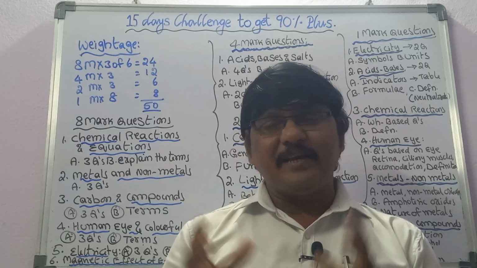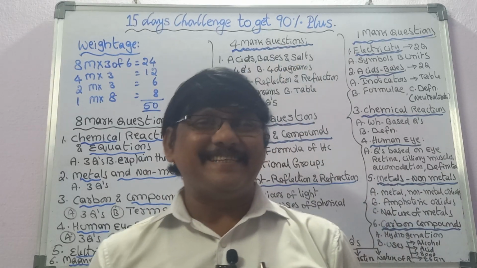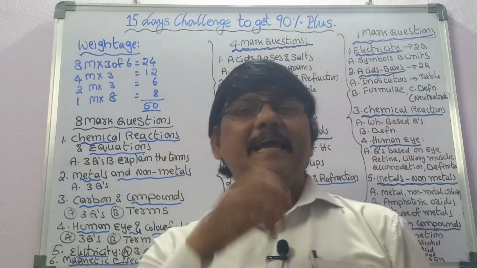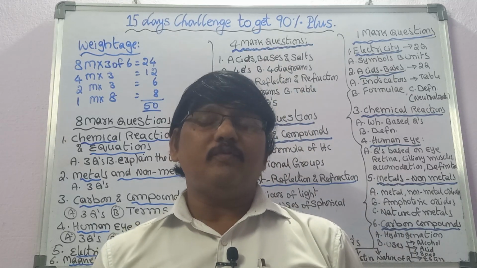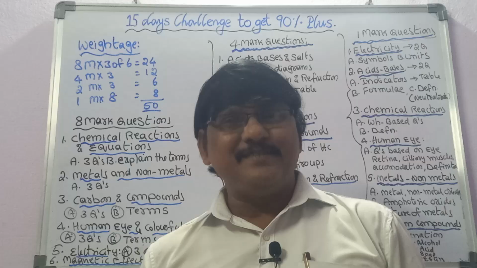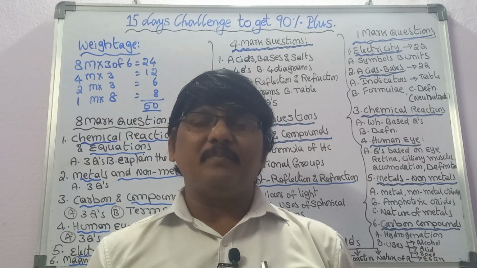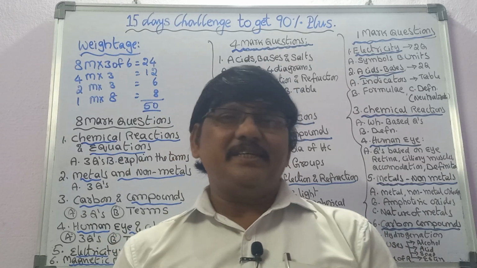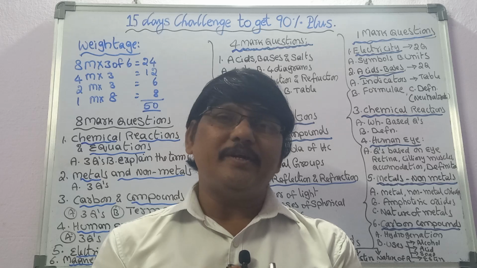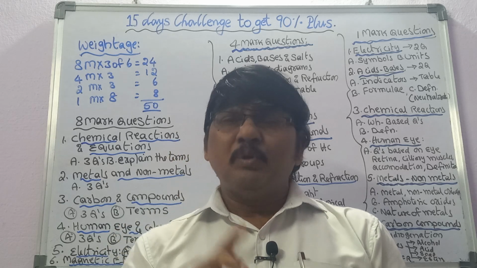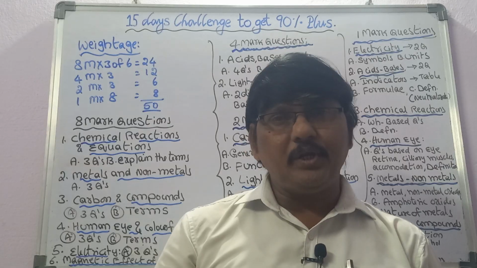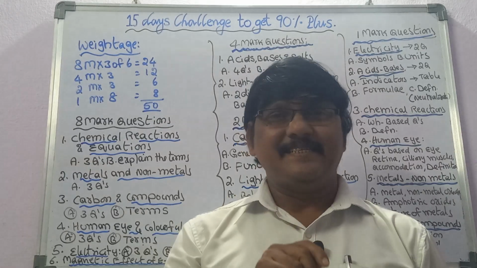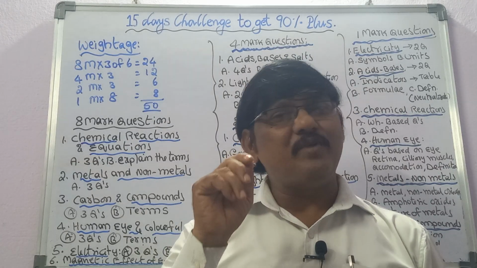Now in the diagram also you have a choice. The second diagram, the choice is there: either you can draw a diagram from the chapter on acids, bases, salts, or you can draw a diagram from light, reflection and refraction. Then what can you draw in light, reflection and refraction? Majorly, you will be asked to draw ray diagrams for a concave mirror or a convex lens.